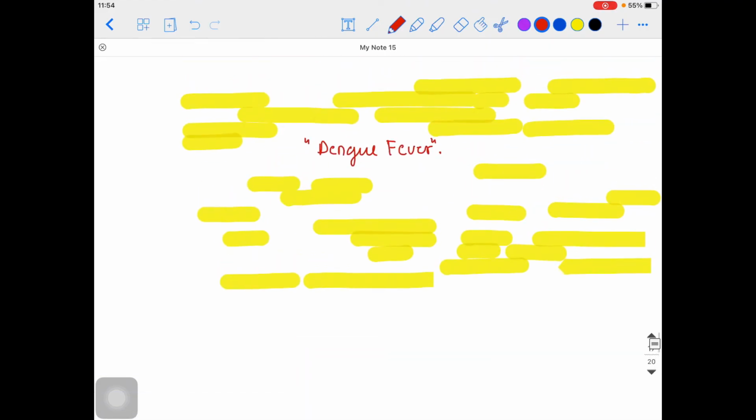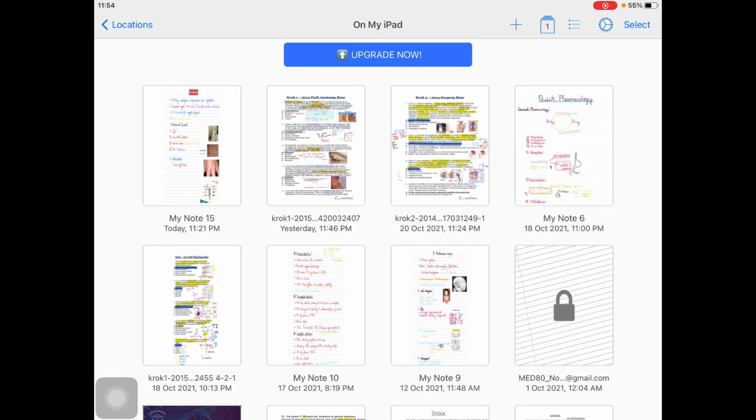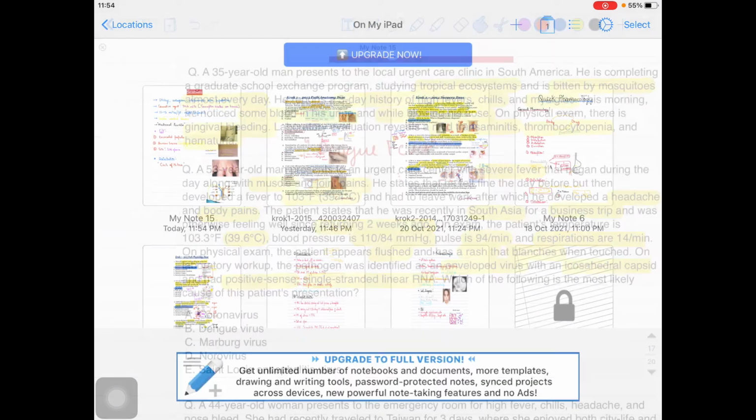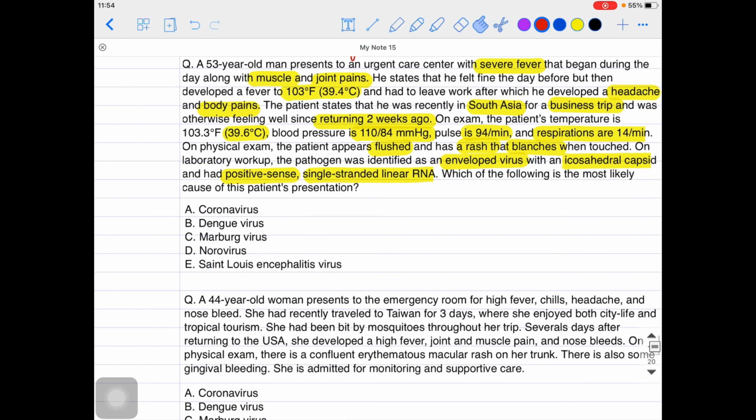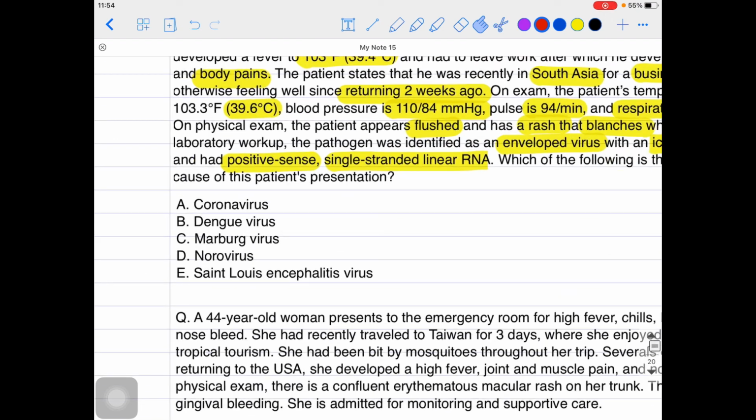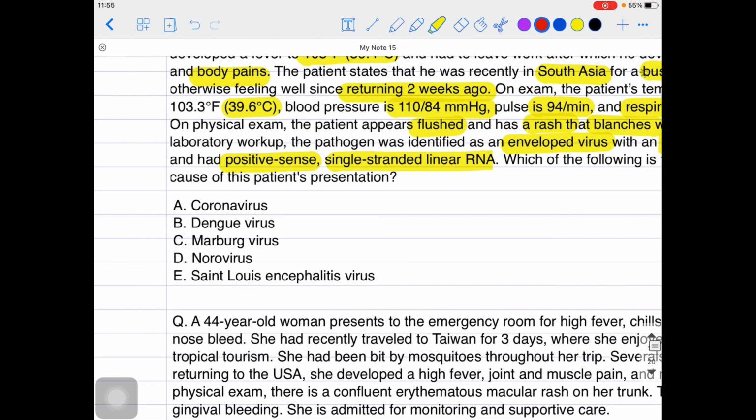Once we have talked about that, what is the particular diagnosis we can think of, guys? Obviously you can think of what? Options are in front of you, guys. Yeah, I can hear it very well, that is the dengue virus. Got it? So multiple kinds of information was given, positive and single strand RNA virus, right?